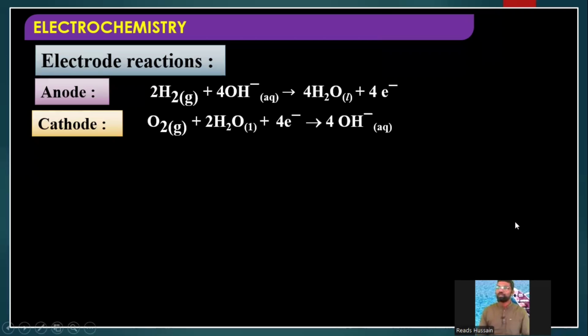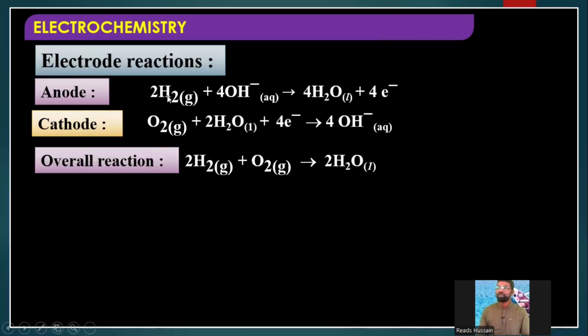So then can you write the overall reaction? So the overall reaction is 2H2 and O2, because the OH minus get cancelled now. 2H2 plus O2 gives, out of 4 water molecules, 2 water molecules get cancelled. So 2 water molecules are left. So 2H2 plus O2 gives 2H2O. This is the overall reaction that takes place in the hydrogen oxygen fuel cell.